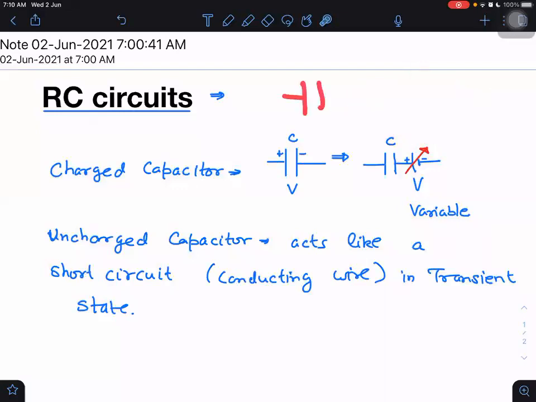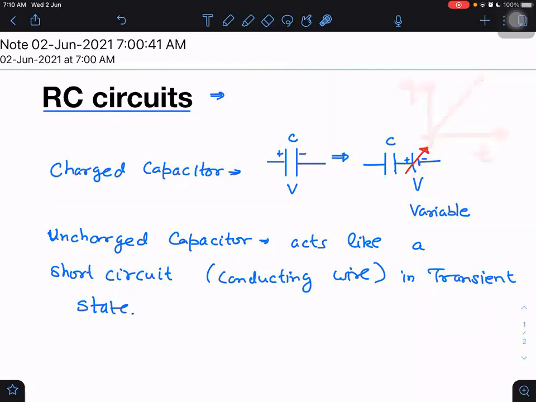So when the charge stored in the capacitor does not remain constant with time, or when current flows through the capacitor, then definitely it is not a steady state. Even if a constant current flows through the capacitor, then also it is not steady state. Understand it, because current is constant, but then charge will not be constant. Charge as a function of time will be varying like this.